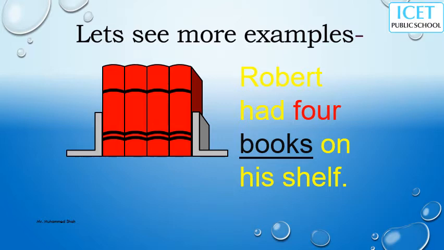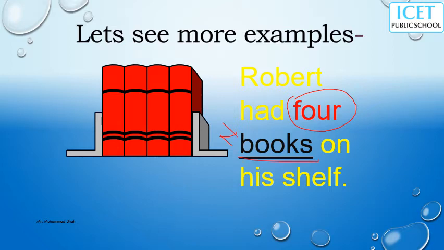Let us see more examples of adjectives. Robert had 4 books on his shelf. So here, can you guess which one is the adjective? The adjective is this 4. 4 is an adjective. Books is the noun.